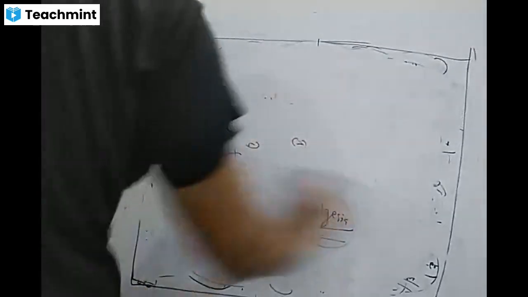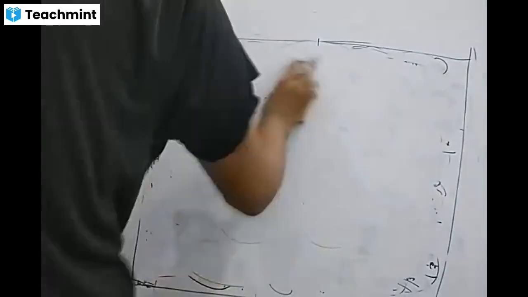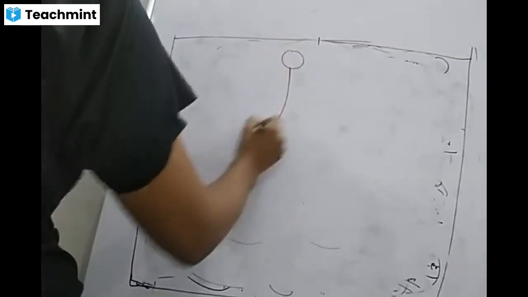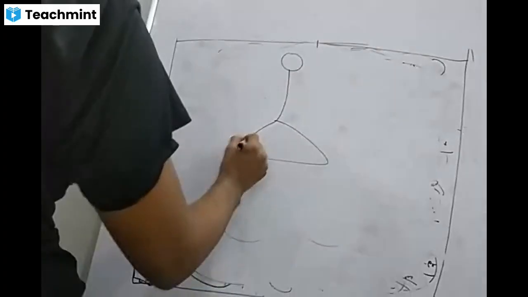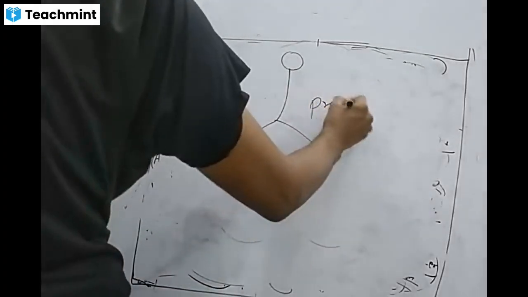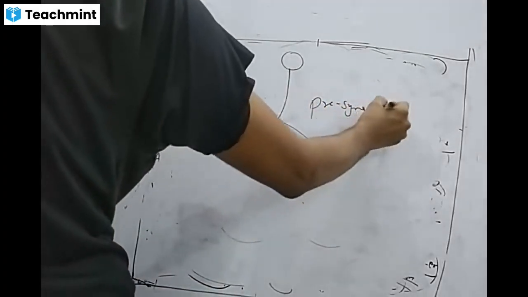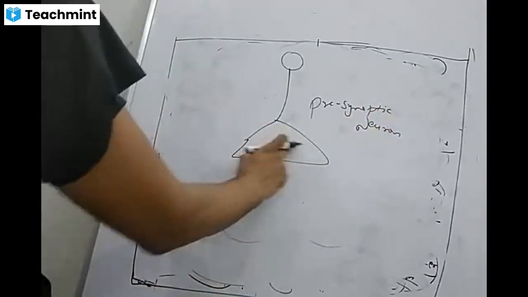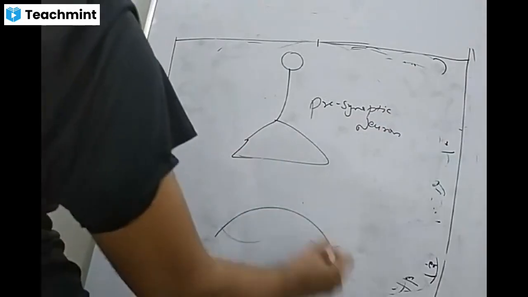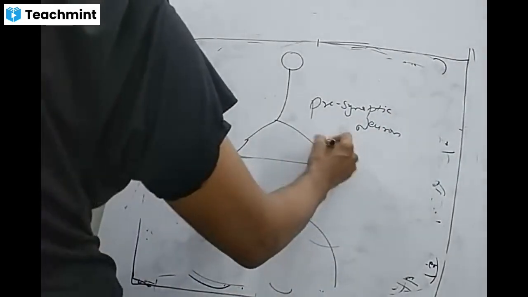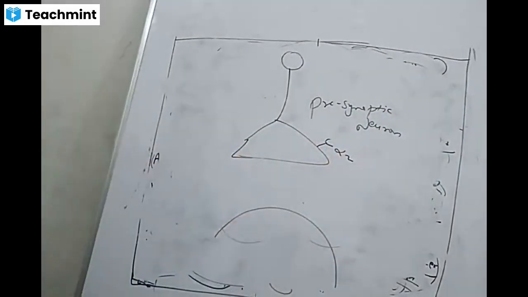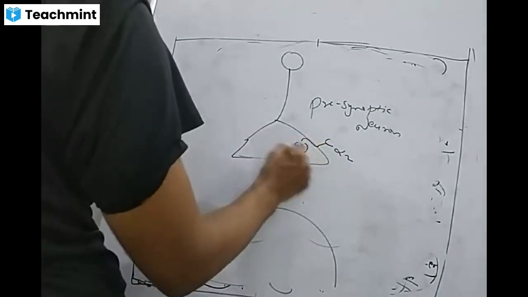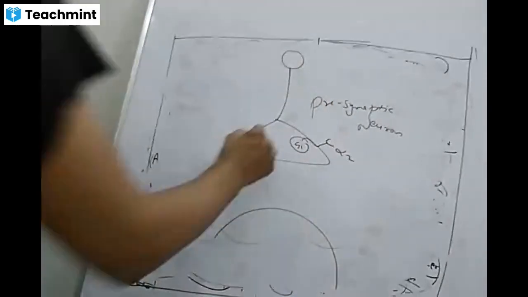In the case of CNS alpha-2 receptors, this is the presynaptic neuron. At the level of the presynaptic neuron, we have alpha-2, and alpha-2, as you know, is related with G inhibitory.